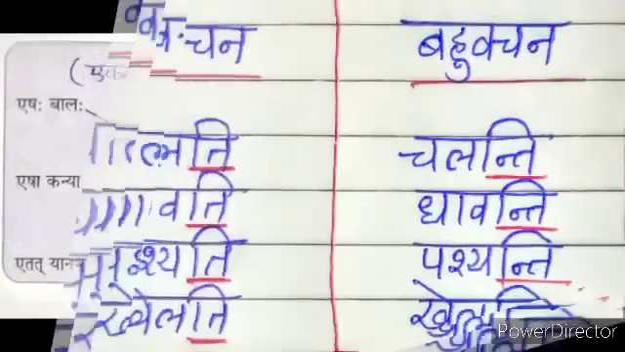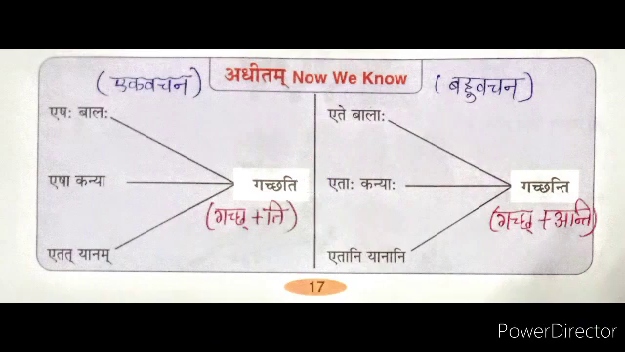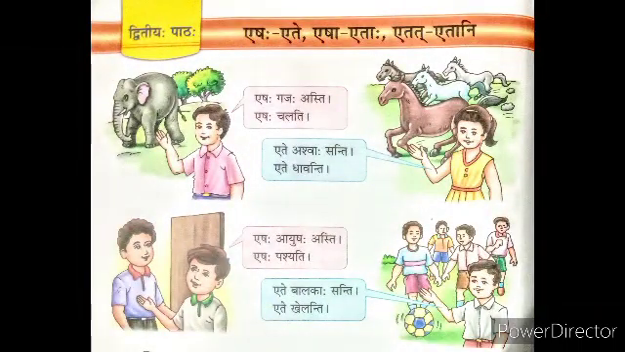Correct? I will show you here more examples of verbs with ti added in the singular form and anti added in the plural form. Chalati, chalanti, dhavati, dhavanti, pashyati, pashyanti, khelati, khelanti, etc. Okay. So in this way, we have to learn many sentences with the forms of the pronoun etat. Now, we start our lesson with the masculine forms of etat, eshah and ete.